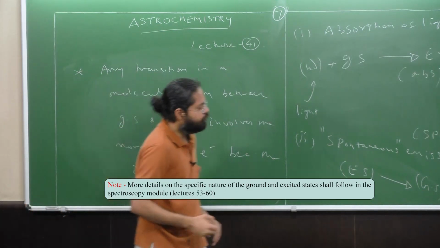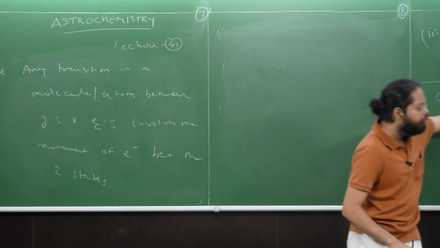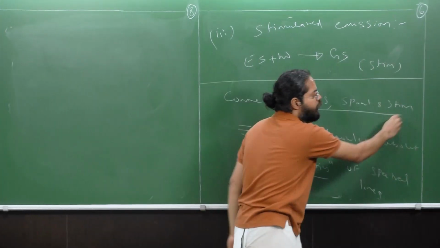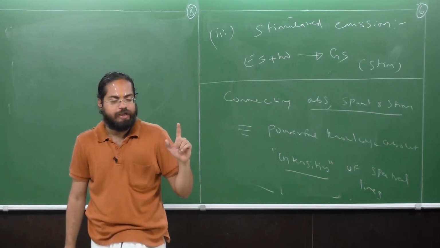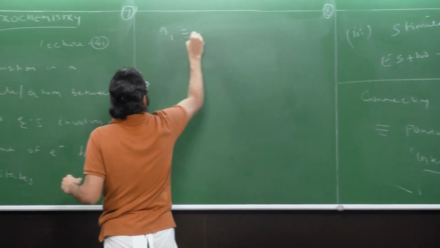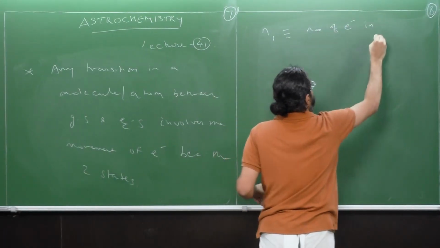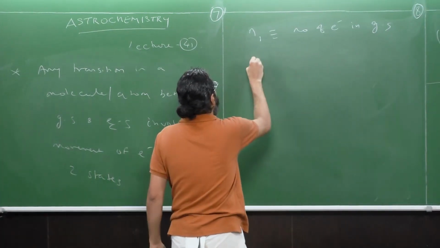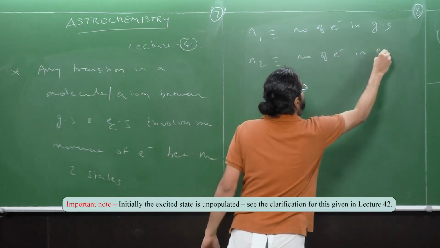That's important. Therefore, all your phenomena, ABS, that is absorption, SPON, that is spontaneous emission, and STIM, that is stimulated emission, they all depend on the number of electrons that are present. So let us denote N1 to be the number of electrons in the ground state, and let N2 be the number of electrons in the excited state.